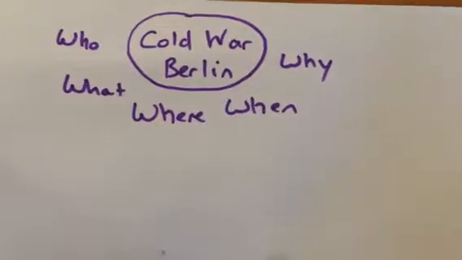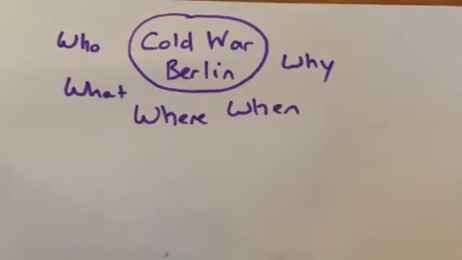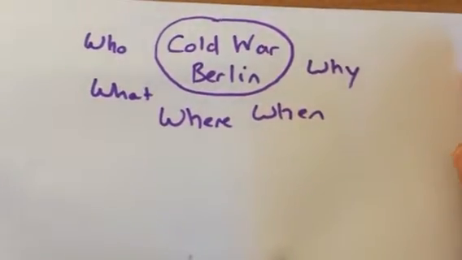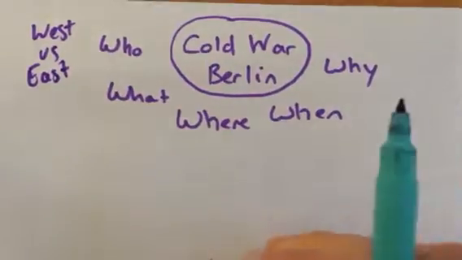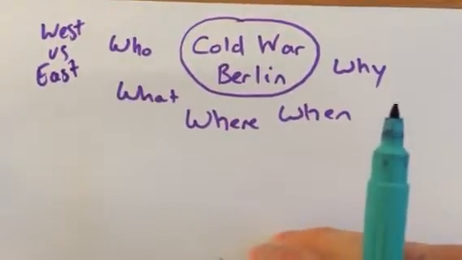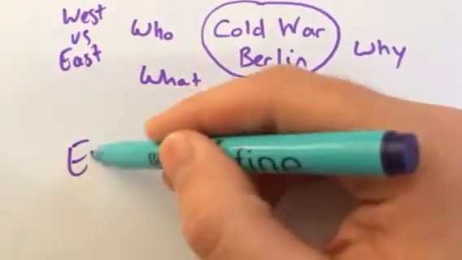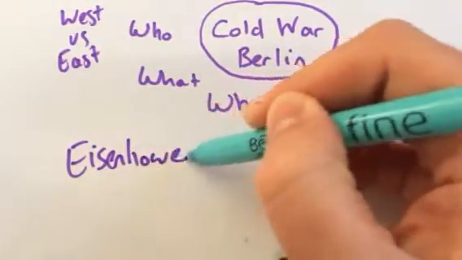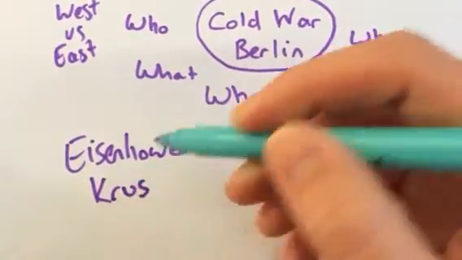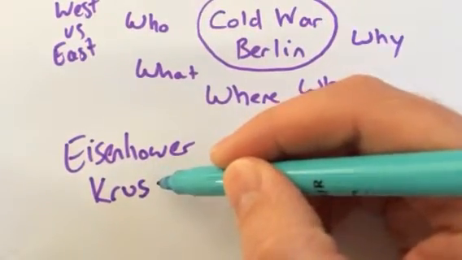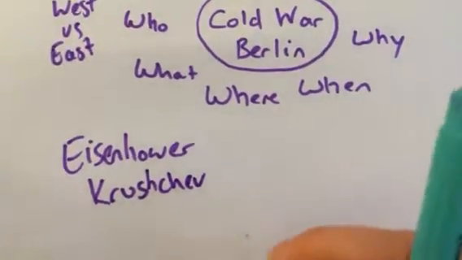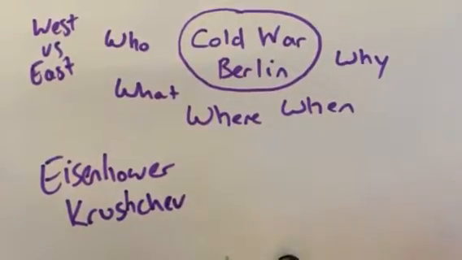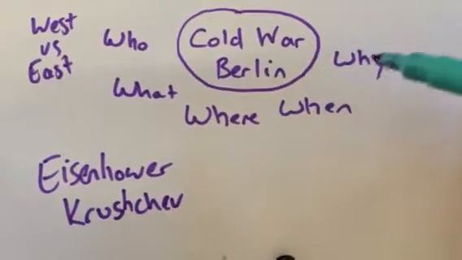Firstly, who's involved? Okay, so who's involved in the Cold War? There's the West versus the East. The West being USA and the East mainly being Russia. All right. So the leader of the West at the time was Eisenhower. He was the president, and the leader of the East was Khrushchev, which had taken over after Stalin died. Okay, just make sure I'm spelling it correctly. It's got an H before the R. Okay, yeah, so that's the who, and I've put here that it's Berlin, so that was the where.